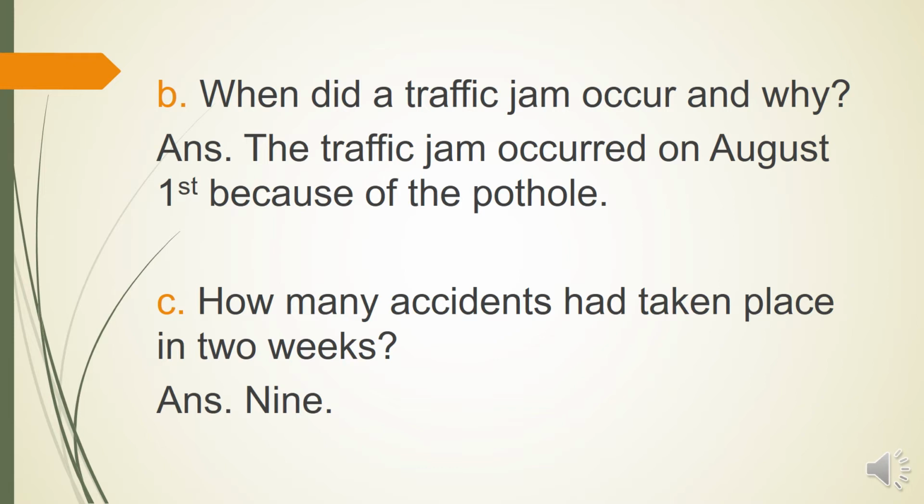C: How many accidents had taken place in 2 weeks? The answer is 9. Because of that pothole, the accidents that occurred in that place in just 2 weeks were 9, and it was not good at all. It was disturbing Faiza's mind.